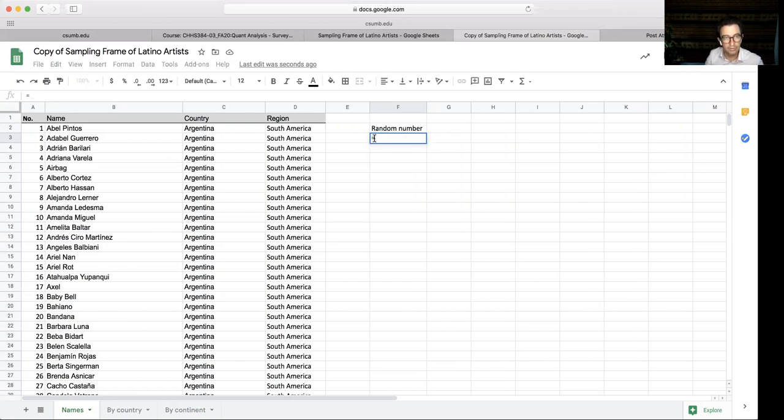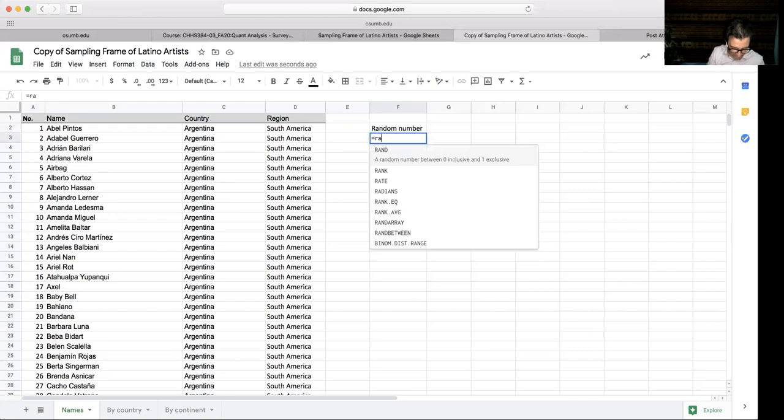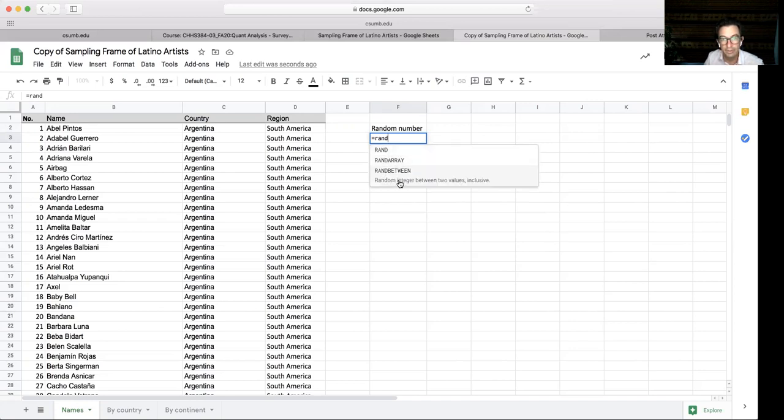Once you start with the equal sign, the spreadsheet software knows that you're going to put a function there. What has to follow an equal sign is a function, right? In this case, I am going to use RAND, which is a random number generator, or RANDBETWEEN. It also generates a random number between two values.